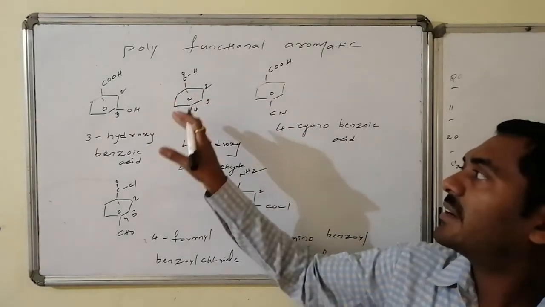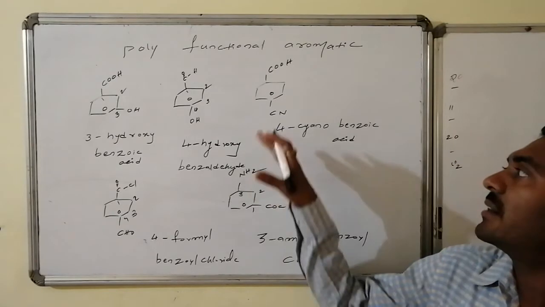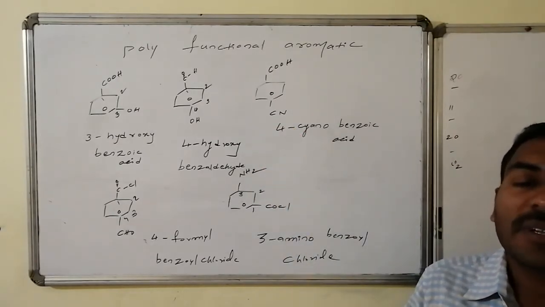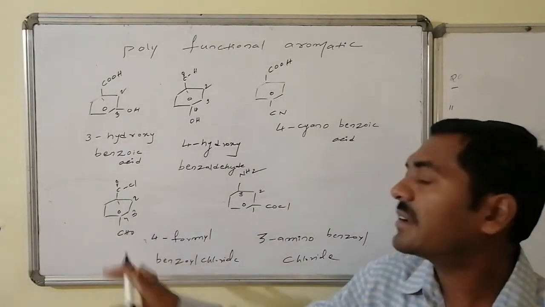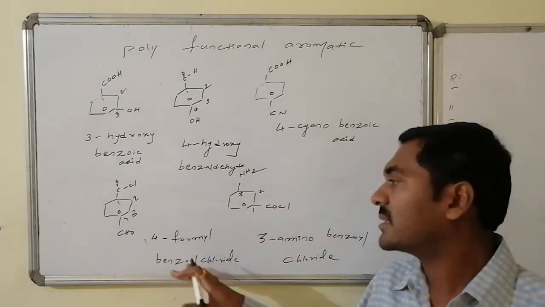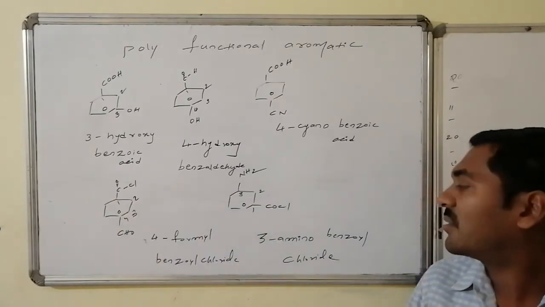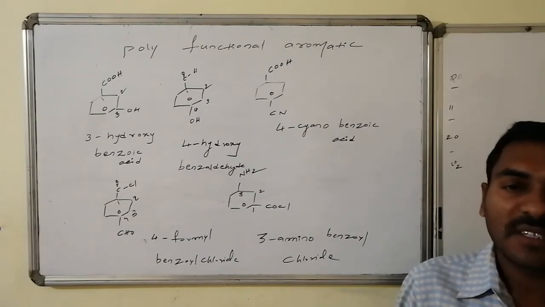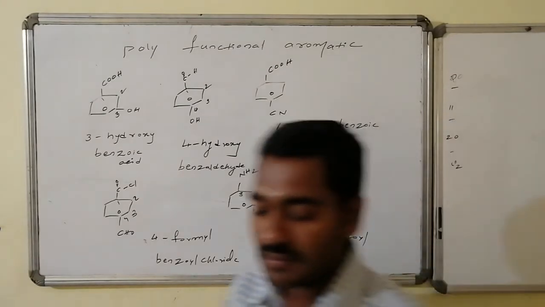Whereas here it is benzaldehyde, with OH at the fourth position, hence 4-hydroxy benzaldehyde. And here the cyano group is at the fourth position, hence the name of the compound is 4-cyanobenzoic acid. Between acid halide and aldehyde, acid halide gets the highest importance. We will give the order also. That is 4-formyl as prefix, this is formyl, 4-formyl benzoyl chloride, 3-amino benzoyl chloride. These are the names of multifunctional aromatic systems containing two functional groups.